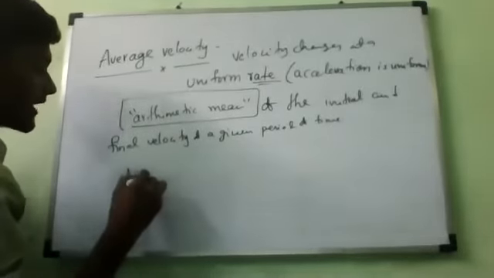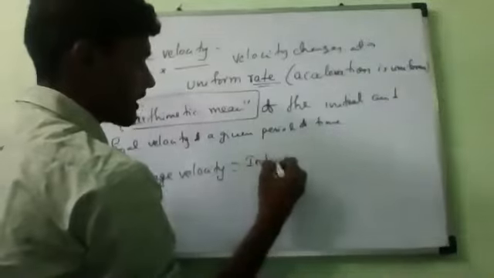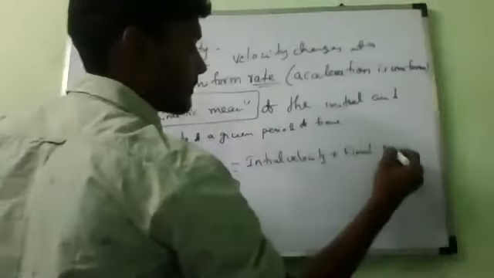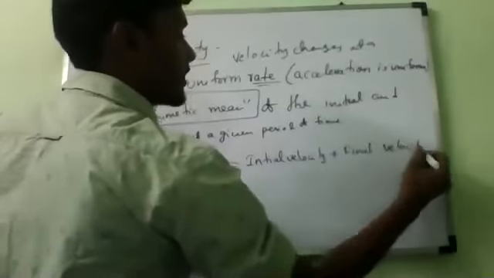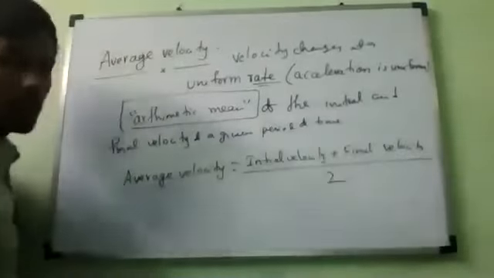So average velocity is equal to initial velocity plus final velocity, divided by 2, since we have two velocities. That's all, arithmetic mean.